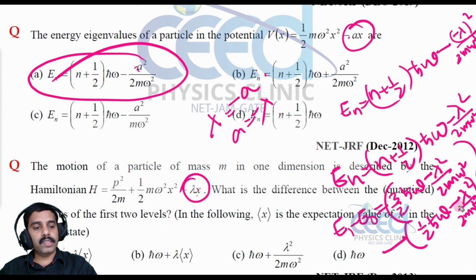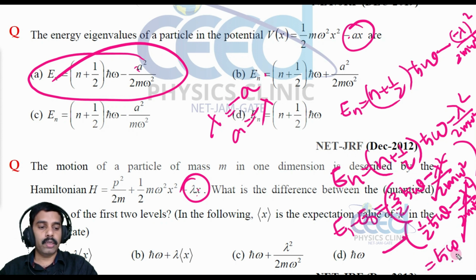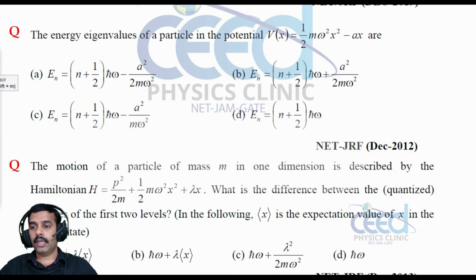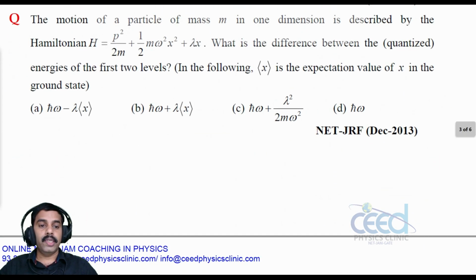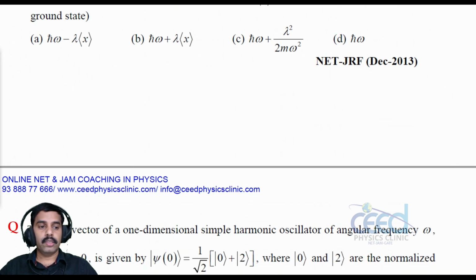Now the difference: this term cancels, and 3 by 2 h cross omega minus half h cross omega is h cross omega. So option D is correct.